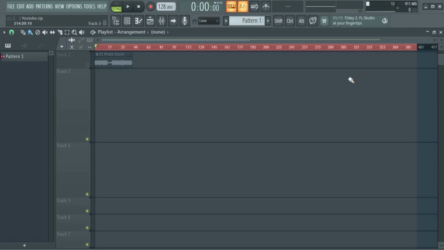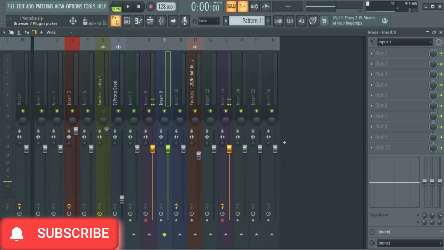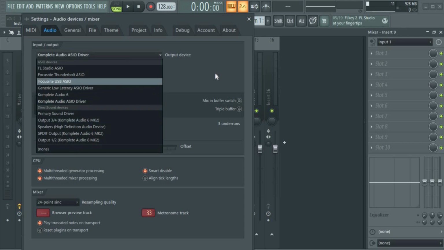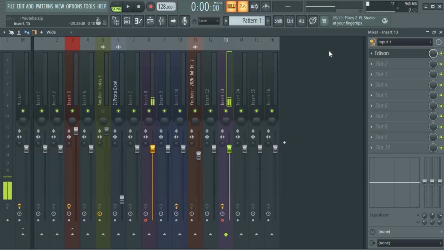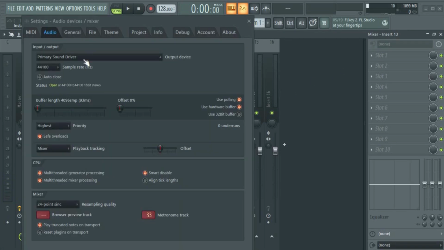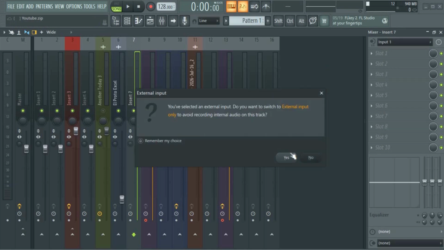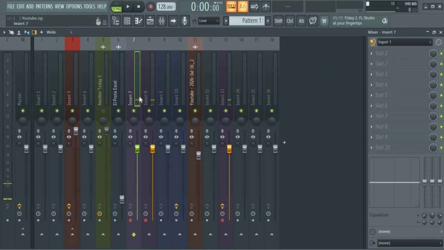In this video, I'll show you how to record vocals with FL Studio 2026 or FL Studio 26. First of all, you have to make sure your correct sound driver is selected. I don't want to change my sound driver here, but if you click here, you can see your sound drivers. If the sound driver is not selected, there will be nothing here to select from. So once you've selected your sound driver, you can now come here and say input 1, and you plug in input 1, and you see we now have input 1 there.